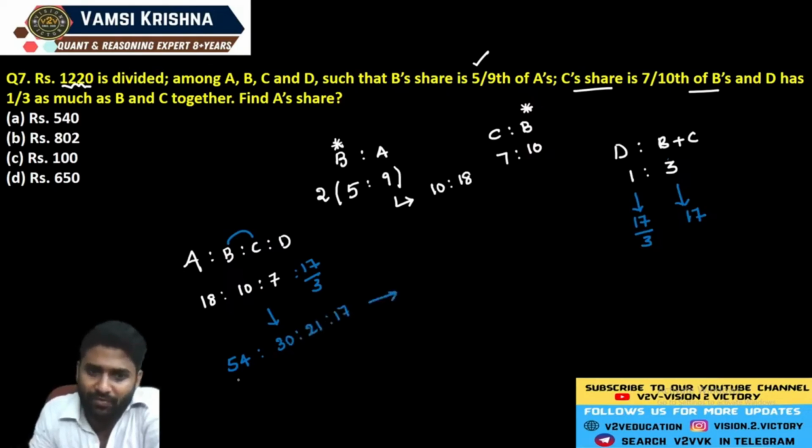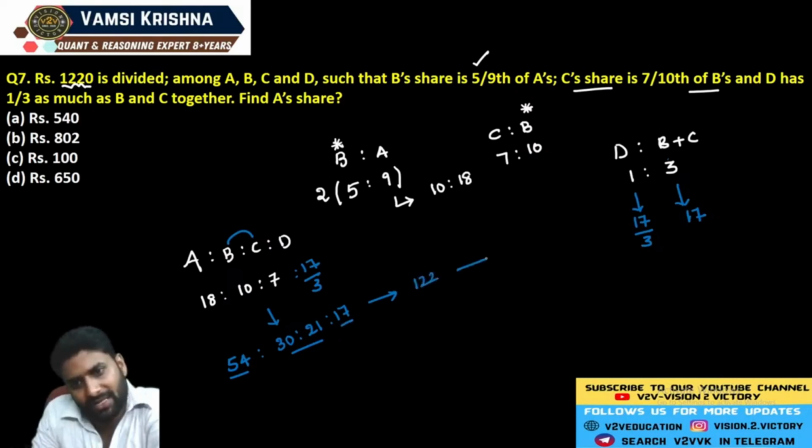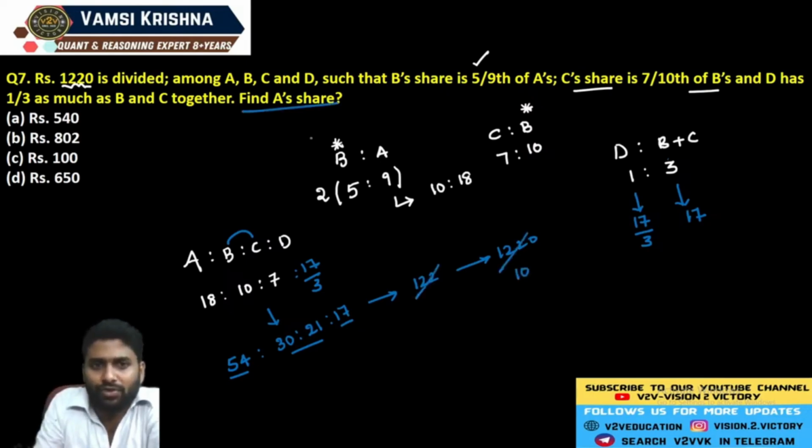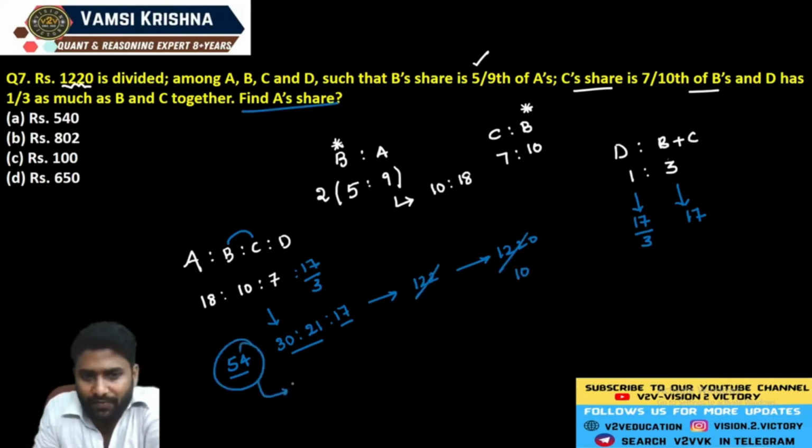The sum of all these numbers is 105 plus 17, which is equal to 122. The given amount is 1220, so each unit is equal to 10 rupees. Now the question: what is A's share? A's share is equal to 54 units, which multiplied by 10 becomes 540.